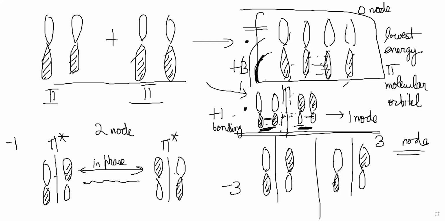Now see, psi1 has bigger lobes in the middle 2 carbons, right? And psi2 has smaller lobes in the middle 2 carbons. So when it gets cancelled, it will not be fully cancelled. If they were equal, then it would have been fully cancelled, and there would have been very little electron density here. But it is not fully cancelled, so there is still some electron density between these two, right? Because this is more powerful than this,